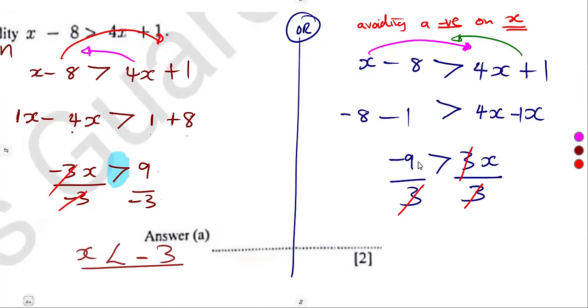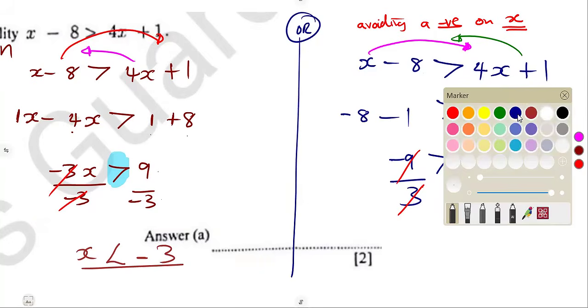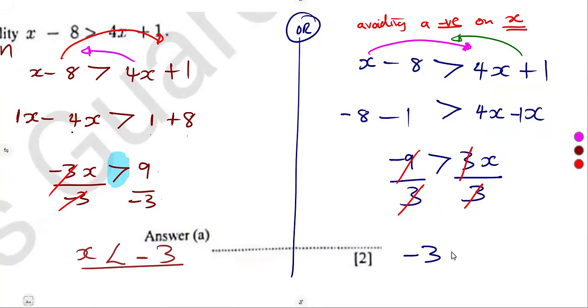So meaning to say 3 into minus 9, that's what? Minus 3. So minus 3 is greater than what? X. So the question is, this presentation and this one, are they exactly the same? It is the same thing. We are still having the same situation that x is less than minus 3.